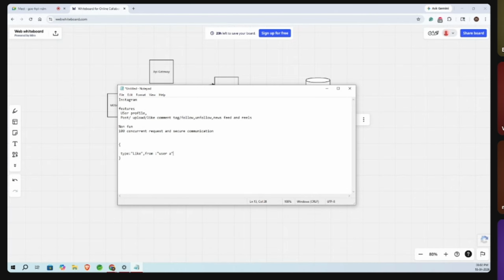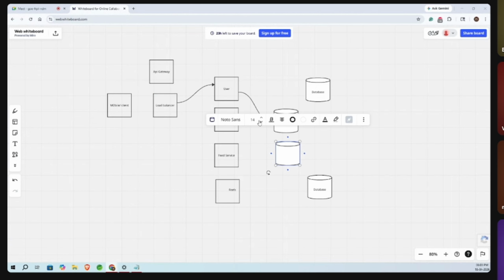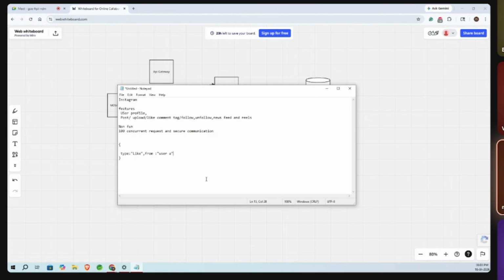Okay, and one more thing, Mani, can you explain the tables that you will have for this database? What kind of tables will you have? Yeah, okay, fine. We have multiple databases. The user-related things we have to store in the user DB, so all user-related information will be there.